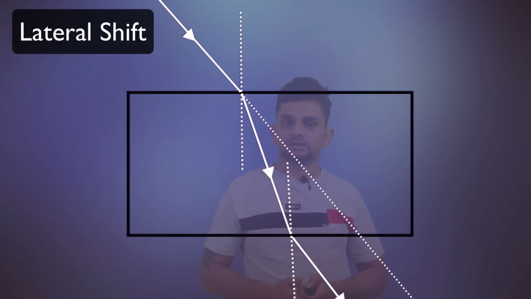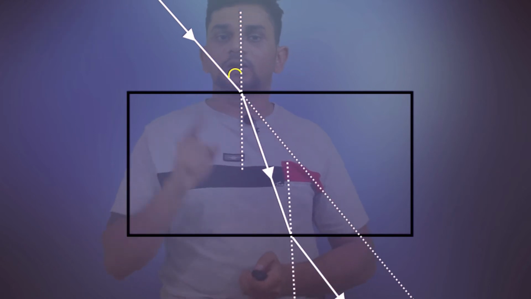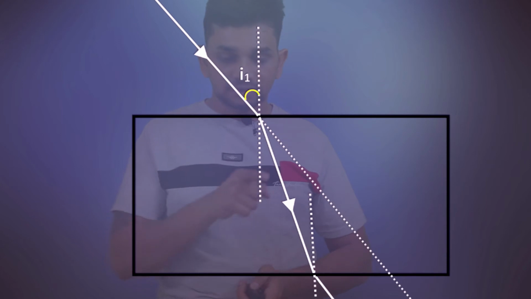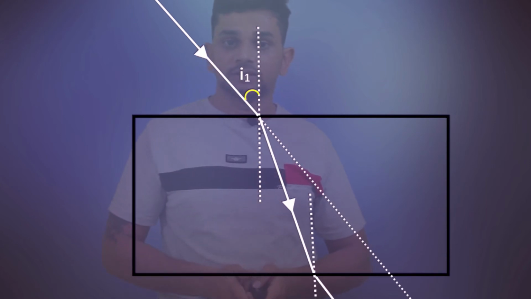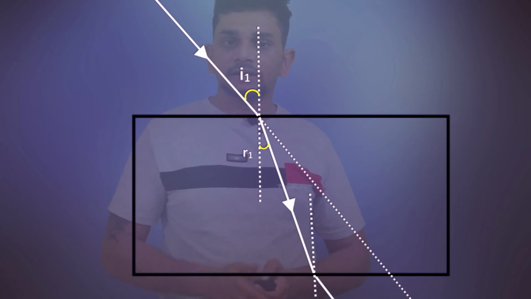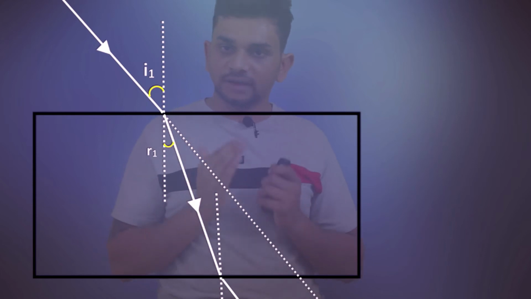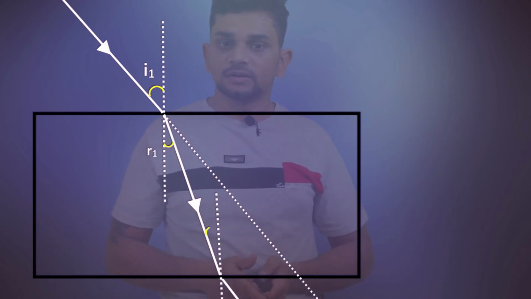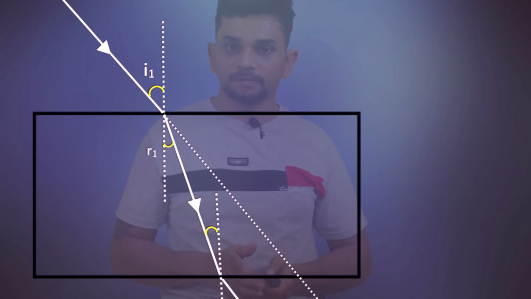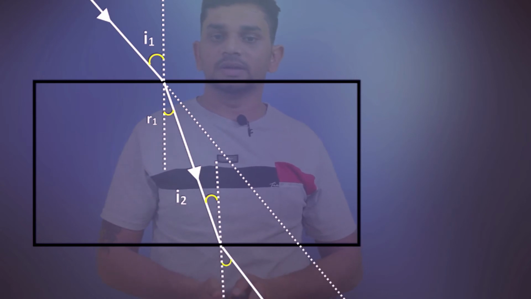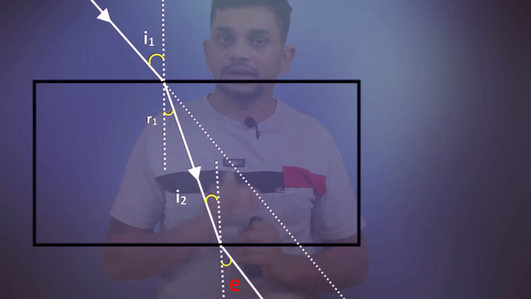Here we are going to mark some of the angles. This angle is the angle of incidence, which is represented by I1. And this angle is the angle of refraction, represented by the letter R1. And inside the glass, this ray is the incident ray. So this one is the angle of incidence, which we can represent by the letter I2. And this last angle is the angle of emergence, E. Now you got an idea about refraction.